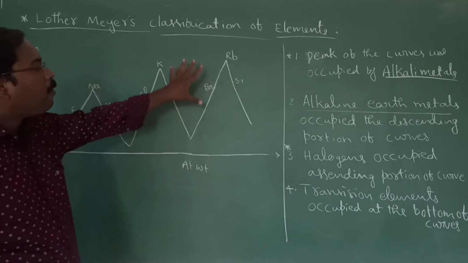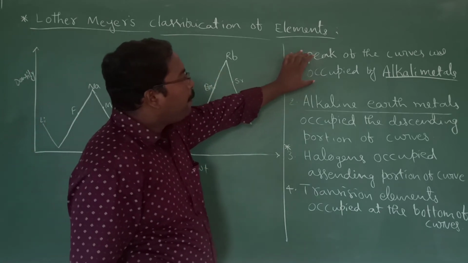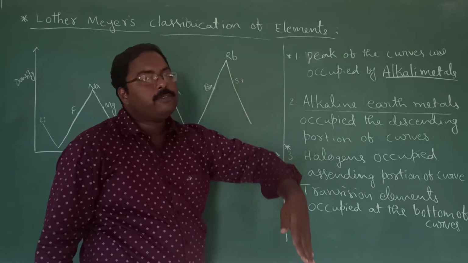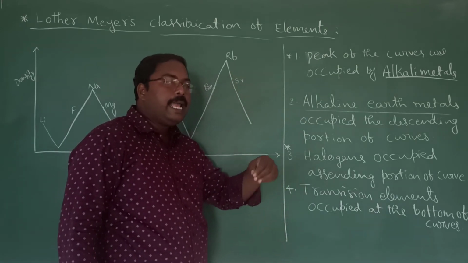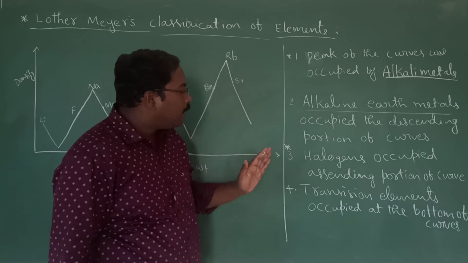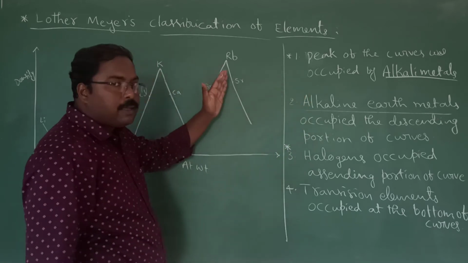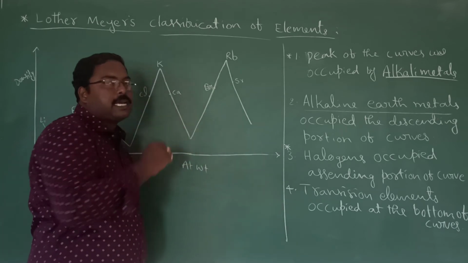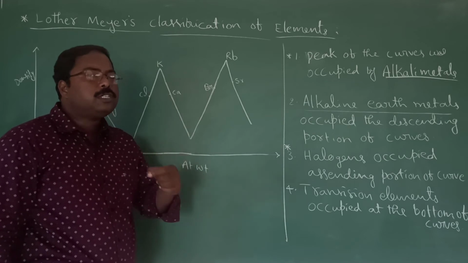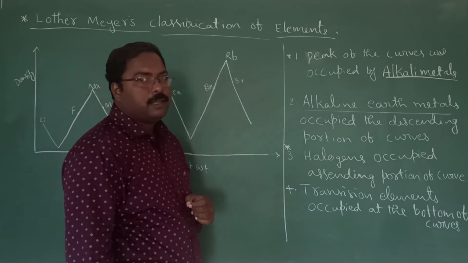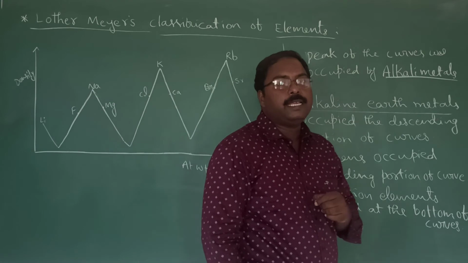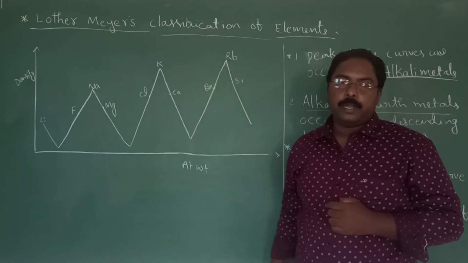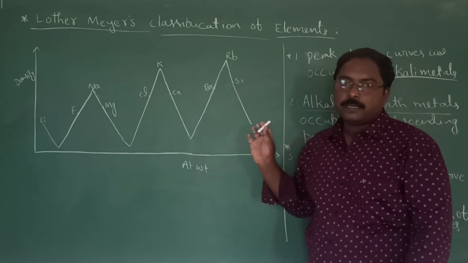Then he found some type of curves where the peak of the curves was occupied by alkali metals, the descending portion of the curves was occupied by alkaline earth metals, and the ascending portion of the curves was occupied by halogens. The bottom of these curves was occupied by most of the transition elements. So this information is enough regarding the Lothar-Meyer's curves. This is mainly for competitive exams, so note down these points.